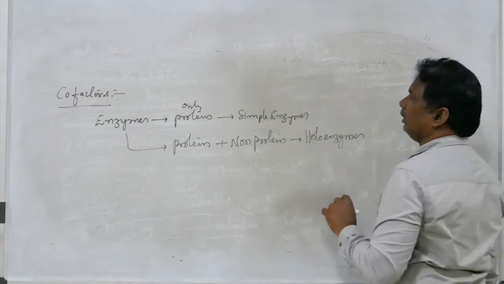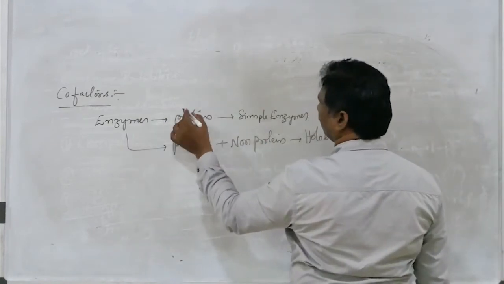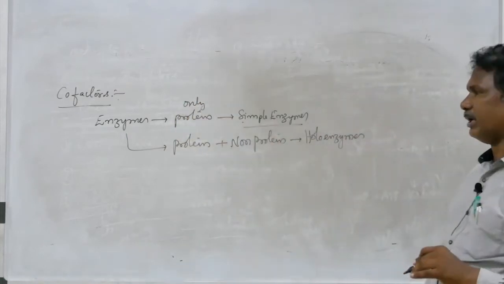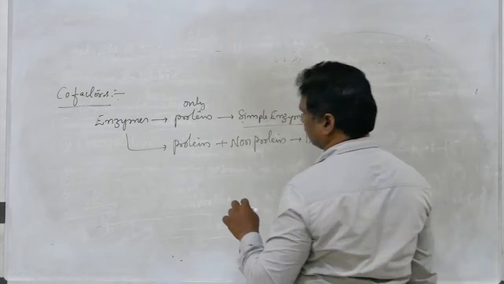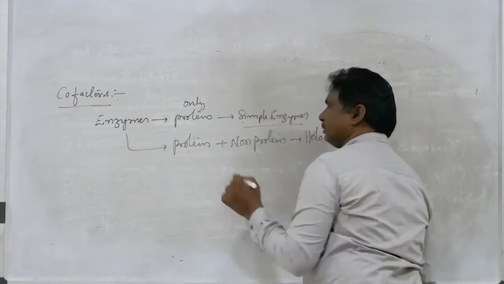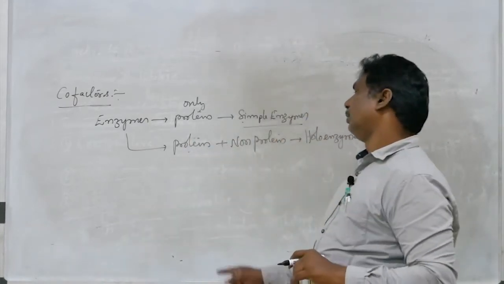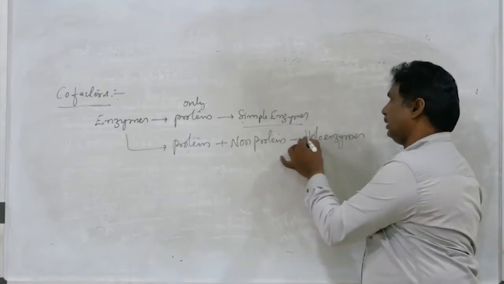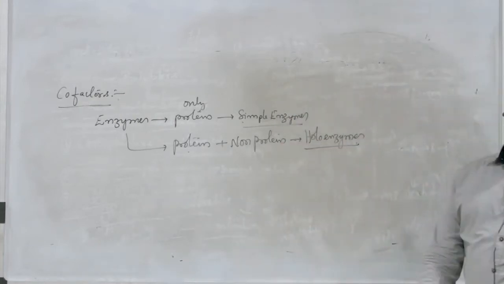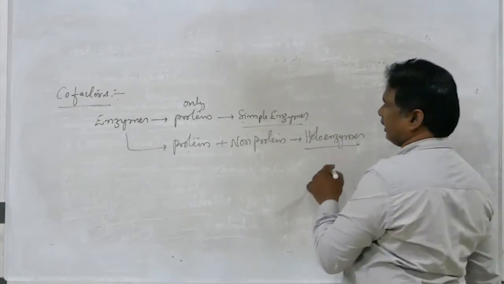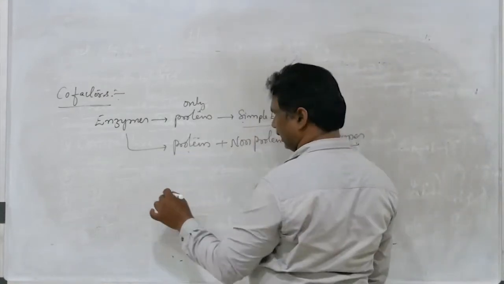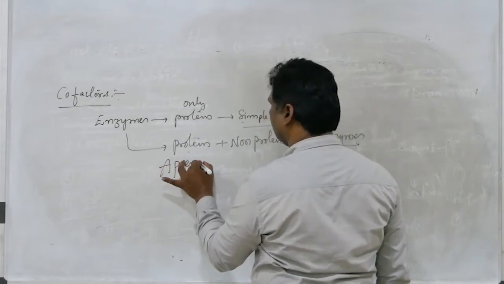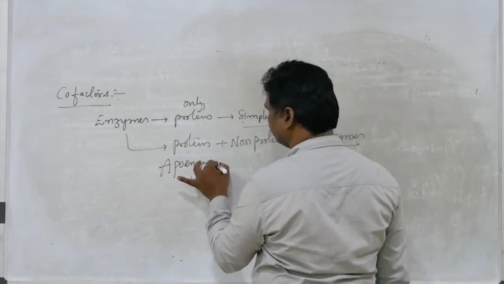Generally, if an enzyme is made up of only proteins, those enzymes are called simple enzymes. But sometimes, or most of the time, the enzyme has a proteinous part and a non-proteinous part, and that is called a holoenzyme. The proteinous part of the holoenzyme is called apoenzyme.